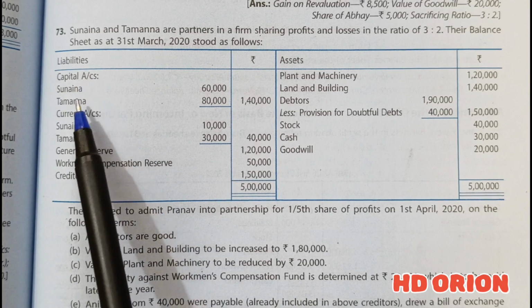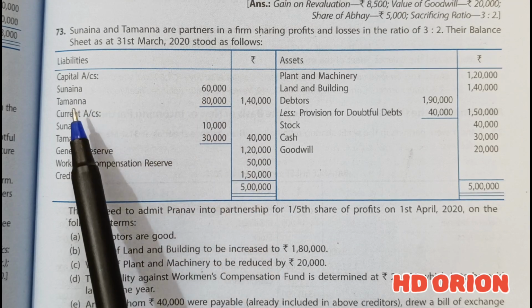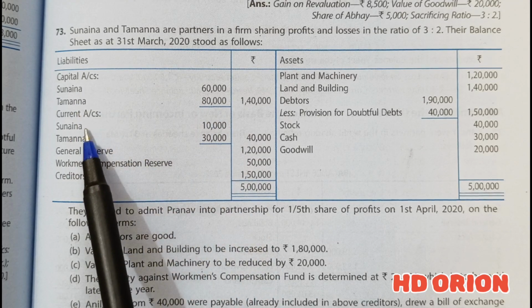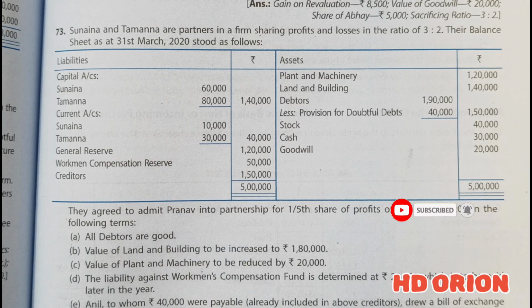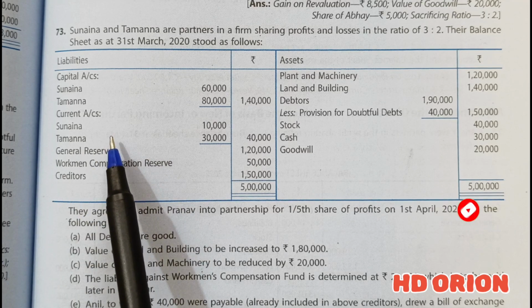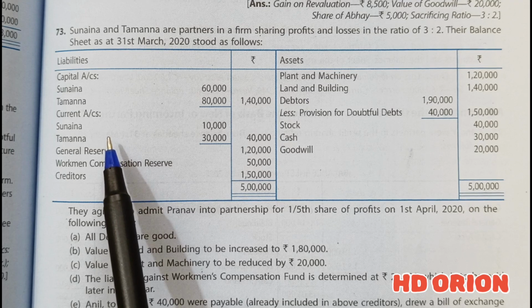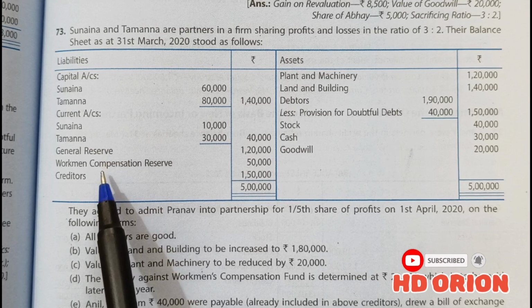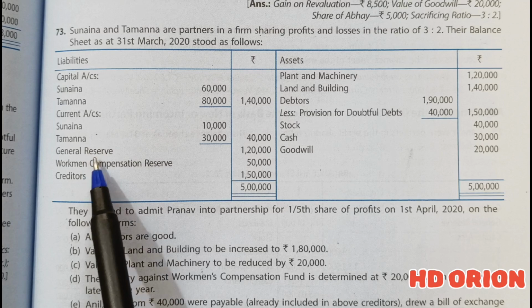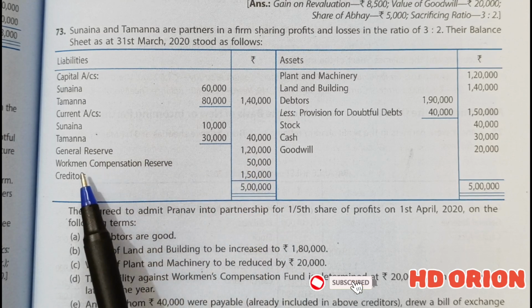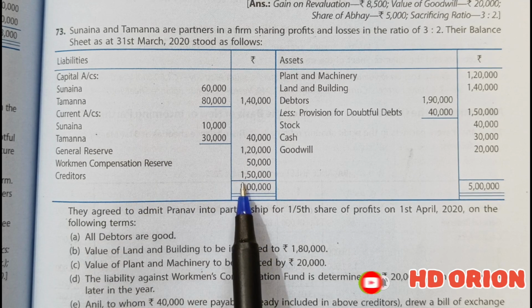To the liabilities side, we have got capitals: Sunaina rupees 60,000 and Tamanna rupees 80,000, and current account is also there, Sunaina rupees 10,000 and Tamanna rupees 30,000. It means the capital account is fixed, and all the adjustments related to revaluation, treatment of goodwill, transfer of reserves, all these things will take place in current account, not in capital account. There is a general reserve of rupees 1,20,000, workmen compensation reserve of rupees 50,000, creditors rupees 1,50,000.